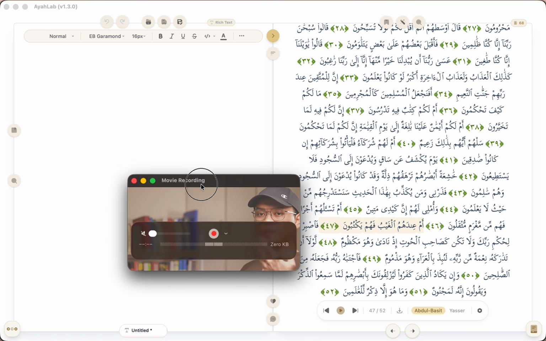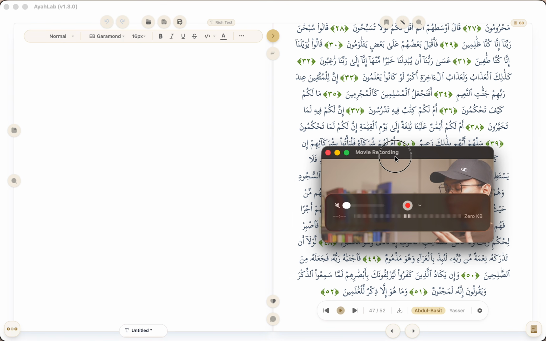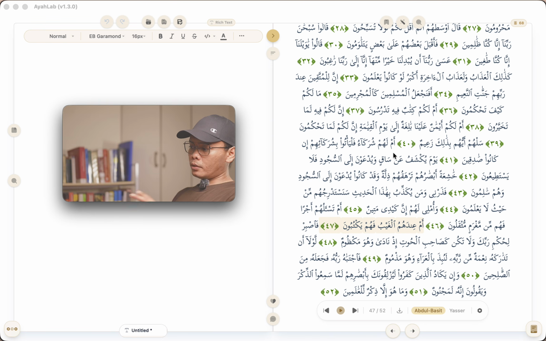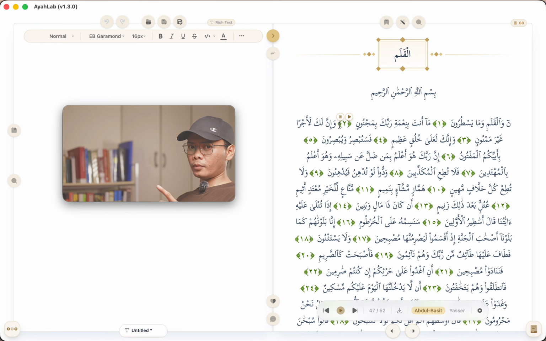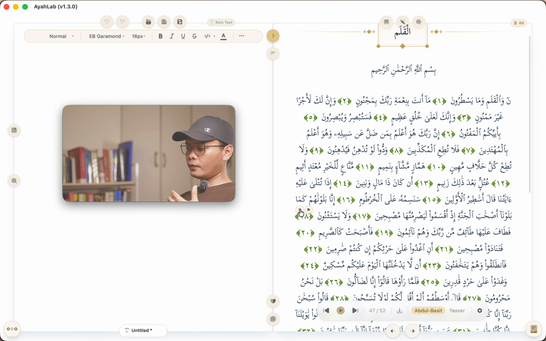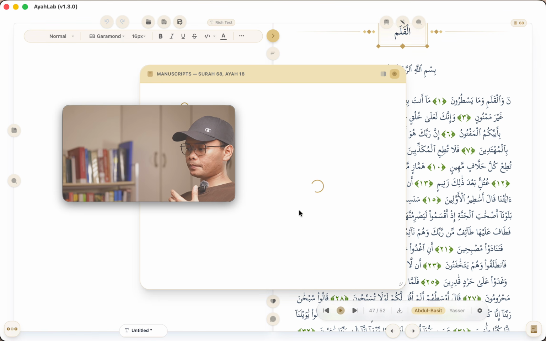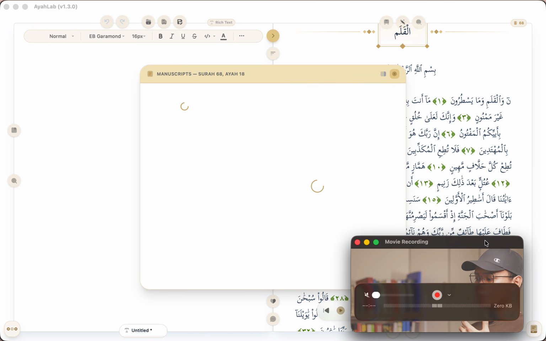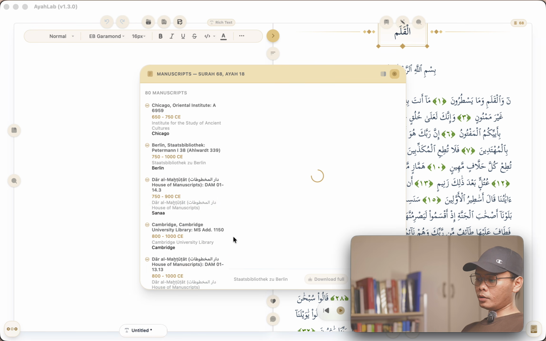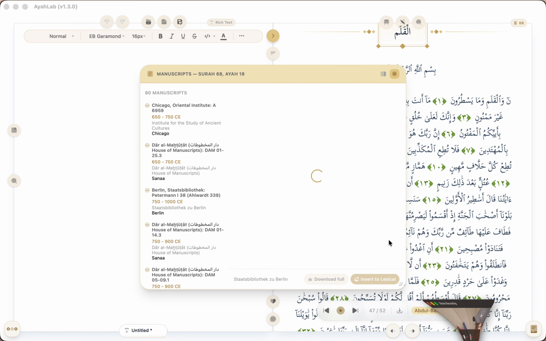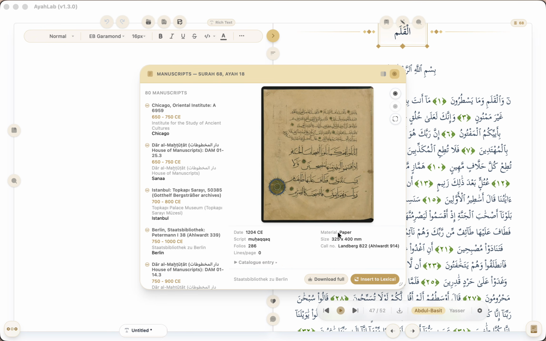Okay, so as you can see, now we have no more choices for the reciters, right? Now, since we are here already in the parchment side, or the morphology side, the other thing that I've also improved here in terms of the performance is the manuscript. If I click this manuscript icon, it is much faster in terms of downloading the data, and you will see here. As you can see here, it has now loaded.